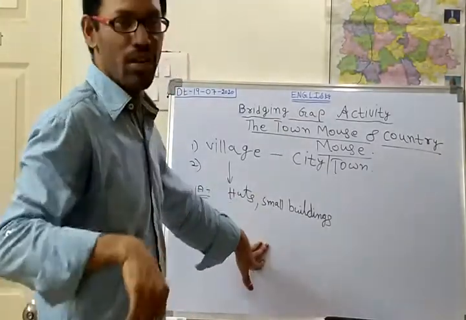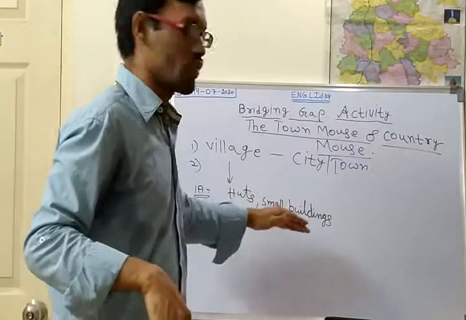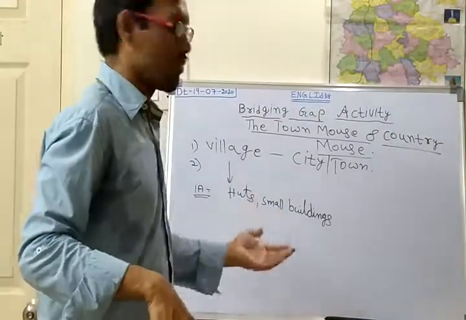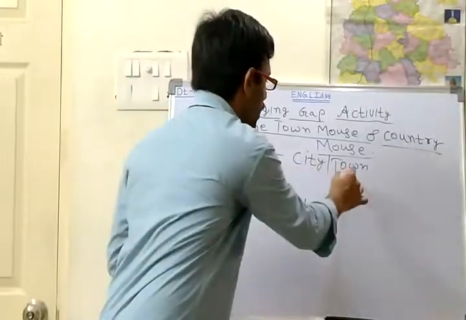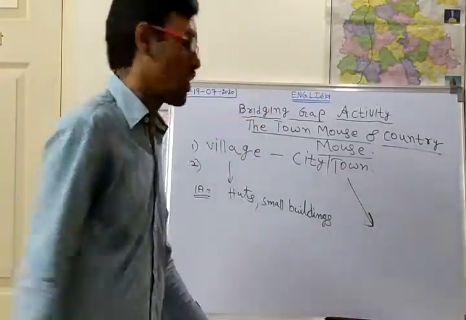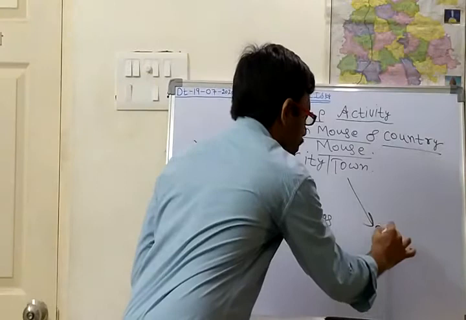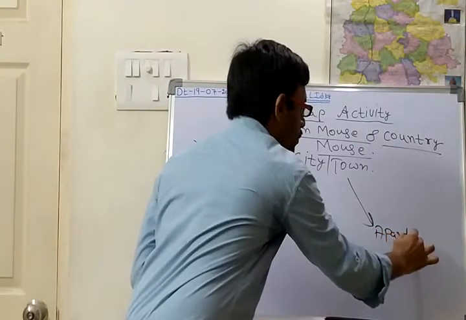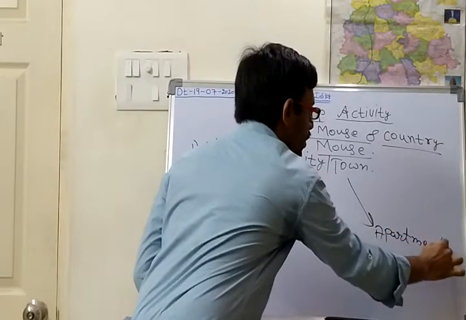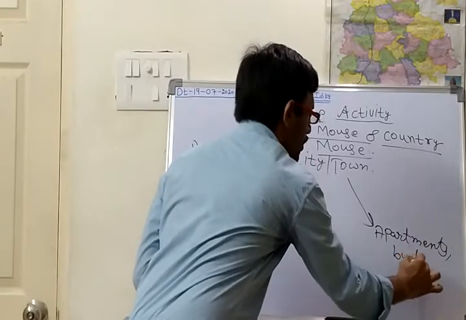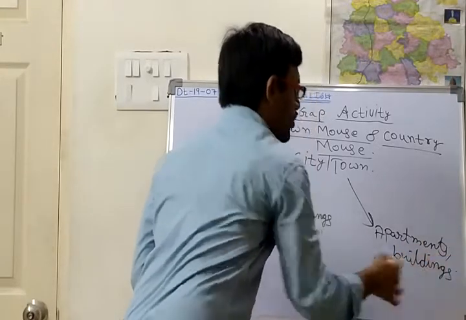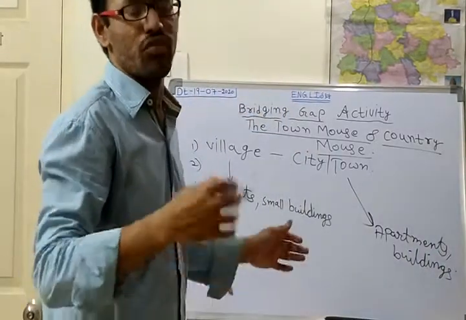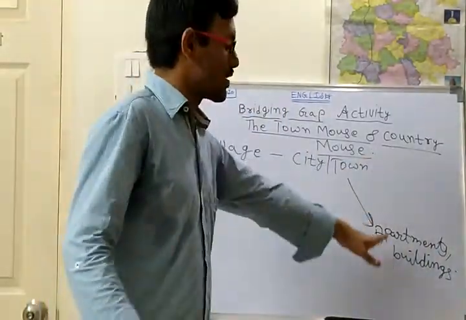In today's generation, in the villages also buildings are there, some people might be building them, but in the city and towns there will be apartments, 3-floor buildings, 2-floor buildings, like that in the city or town.